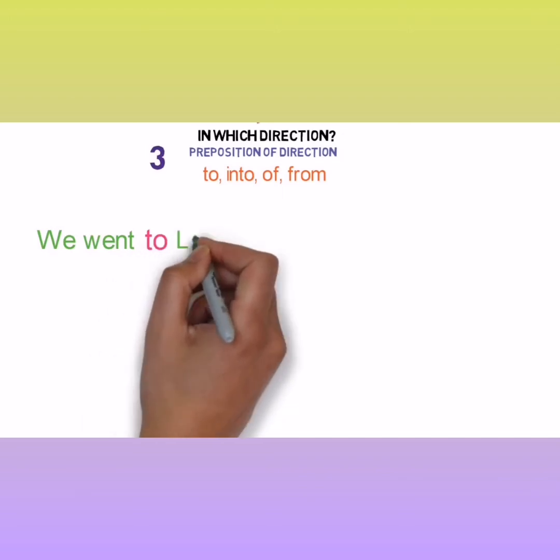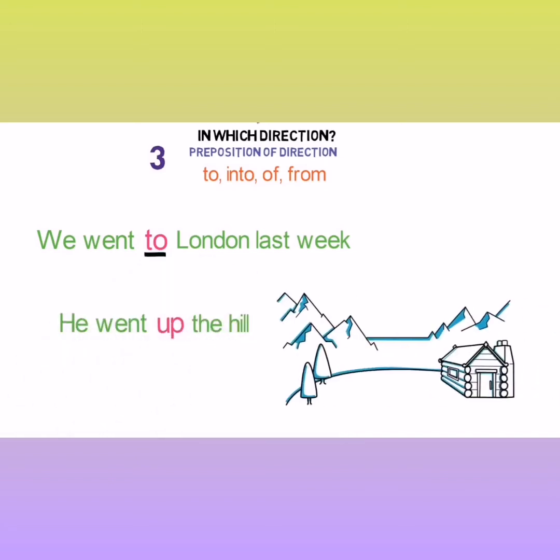We went to London last week. In this sentence, to describes in which direction we went. So here, to is the linking word. He went up the hill. Here, in this sentence, up describes in which direction he went. So, up is the linking word here. Now students, remember this preposition provides in which direction the thing is with respect to another. So students, these are the three main types of preposition.